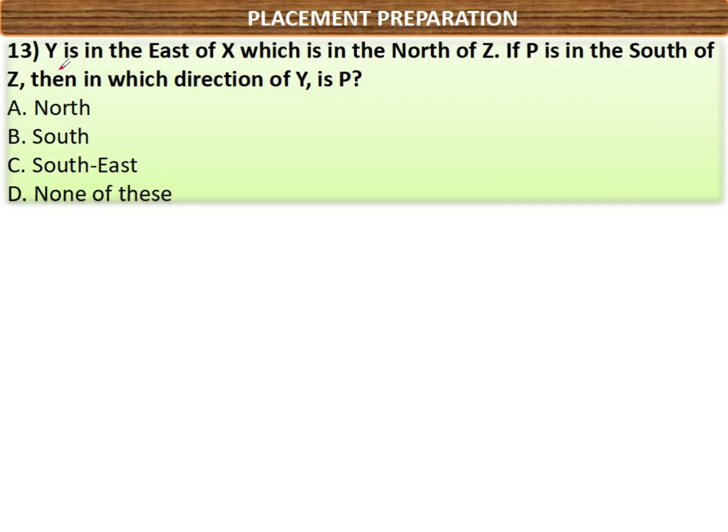Now observe: Y is in the east of X. Y should be in east direction with respect to X. Next, which is in the north of Z. Just now we discussed, we should not read it as 'which'. 'Who' or 'which' always refers to the immediate person.